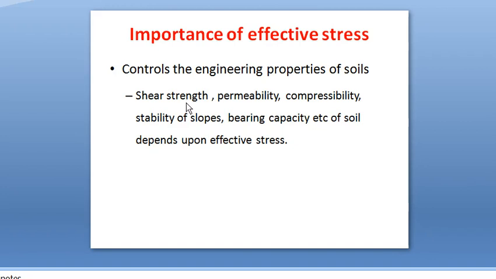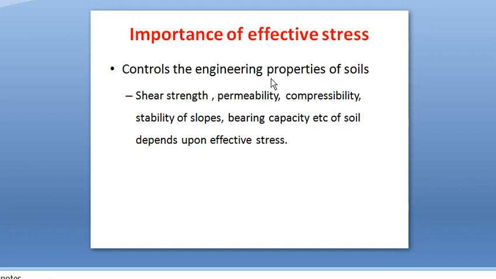Because when I was taking that chapter, you were not familiar with this effective stress, so I just notated it as stress itself. But actually the stress is effective stress, that is, shear strength S is equal to C plus sigma dash tan phi is the correct equation. In every case, stress means effective stress in the case of soil, because pore water pressure cannot resist shear stress, so it has no engineering property.